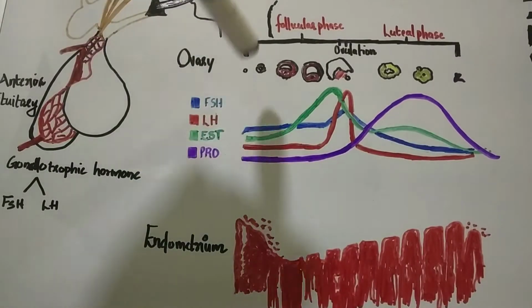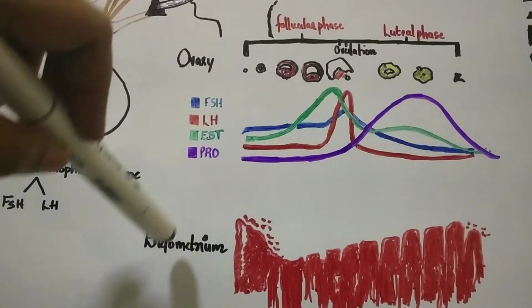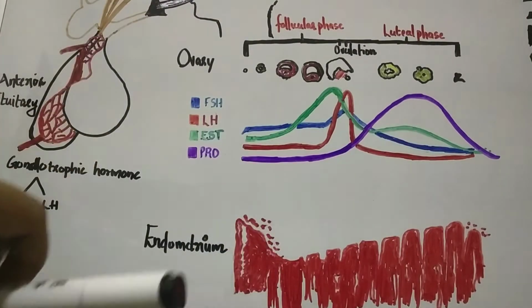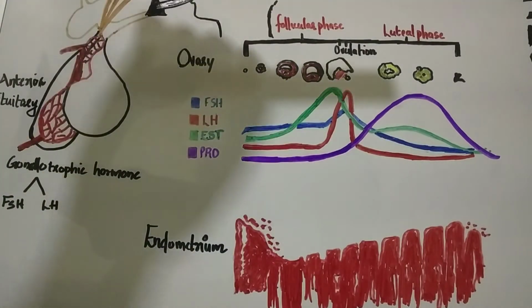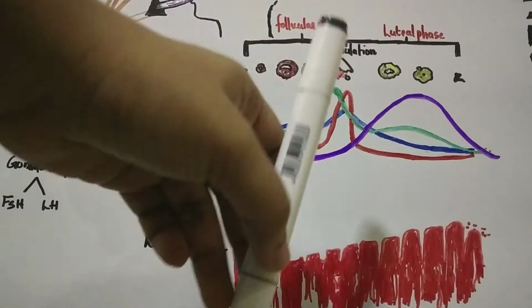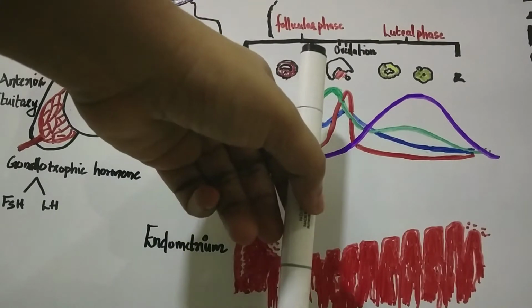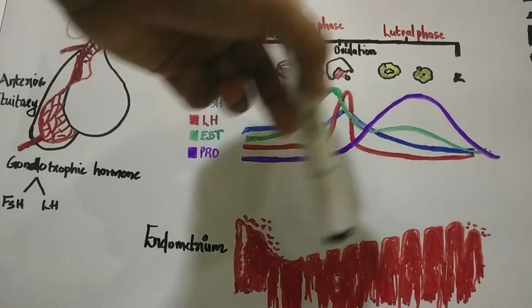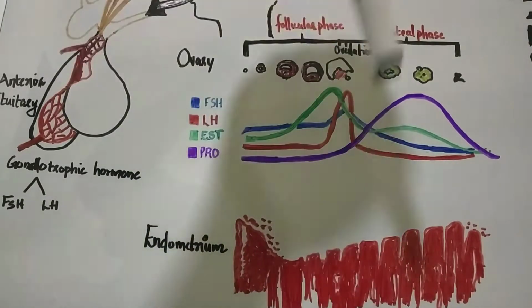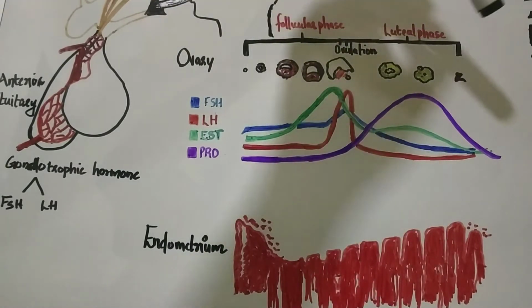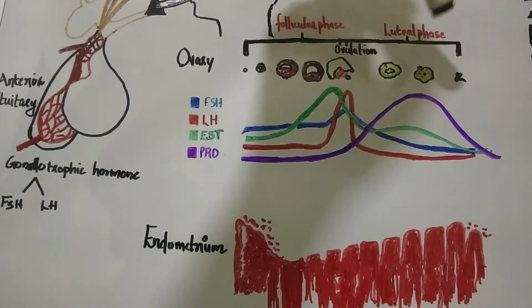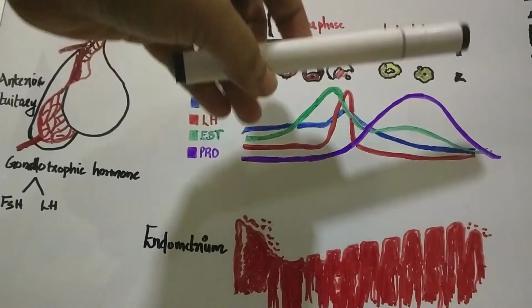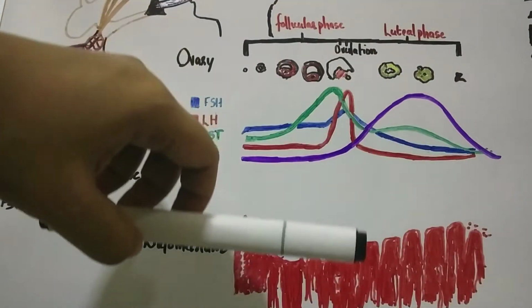In the previous class, we have already discussed that the ovarian cycle and the uterine cycle occur parallelly. One occurs in the ovary and the other in the uterus. Based on the ovarian cycle, the uterine cycle can be divided into two phases. That is the follicular phase, during which the growing follicle secretes the hormone estrogen and this results in proliferation of the endometrium, and the second half of the cycle, during which the corpus luteum secretes progesterone, which maintains the endometrium. So based on the ovarian cycle, the uterine cycle can be divided into the follicular phase and the luteal phase.